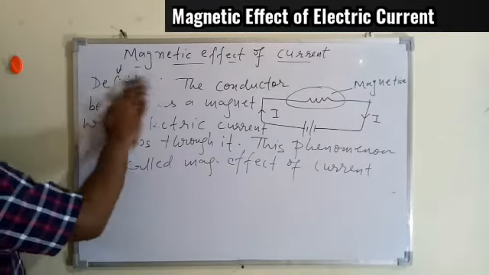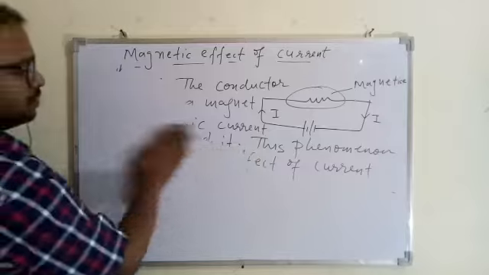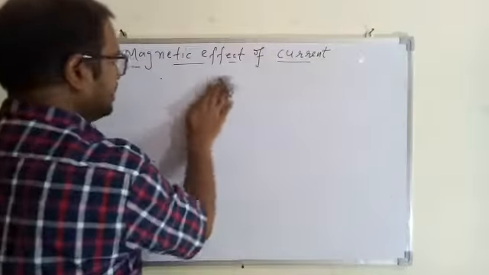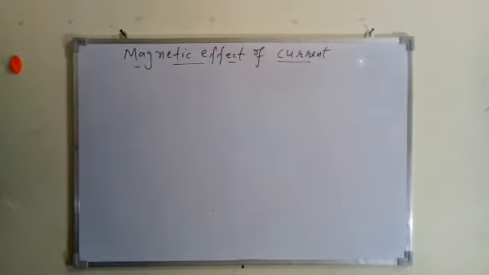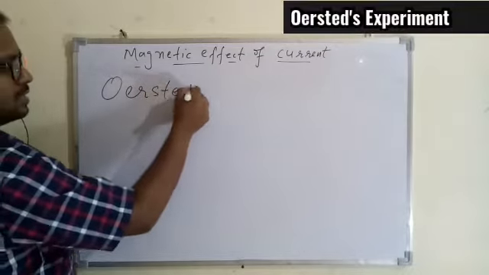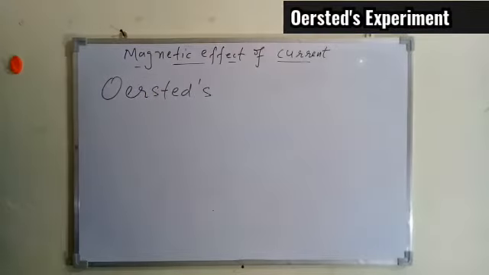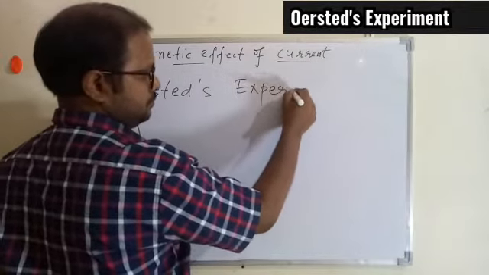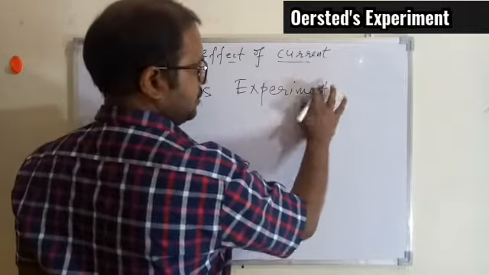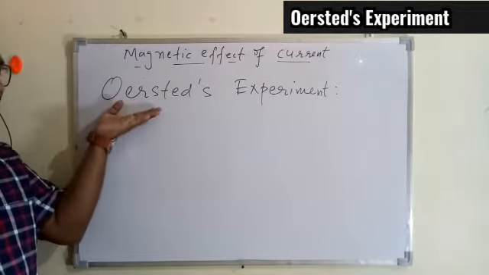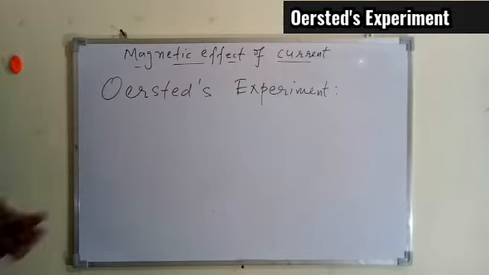Before this we have one more thing to understand, that is how this came into knowledge. A conductor can behave as a magnet when current flows through it. This was explained by one of the scientists, who did one experiment. That experiment is called the Oersted experiment. Let's understand what he did, and then we'll come to the conclusion.